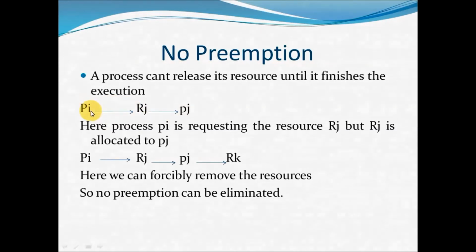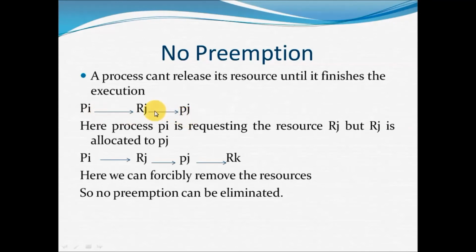Here you can see the process PI is requesting the resource RJ, but RJ is allocated to PJ.